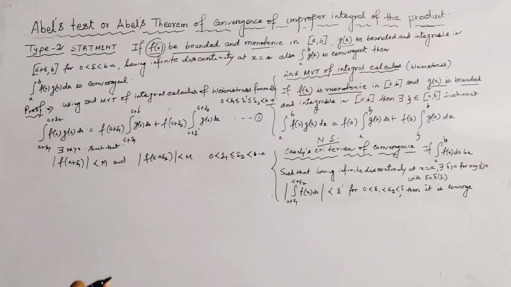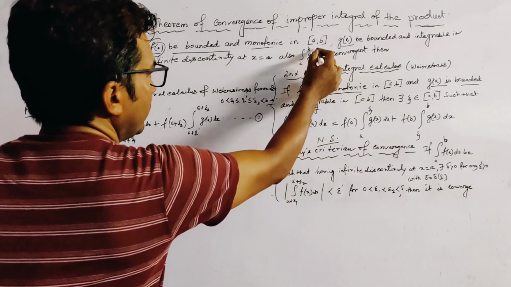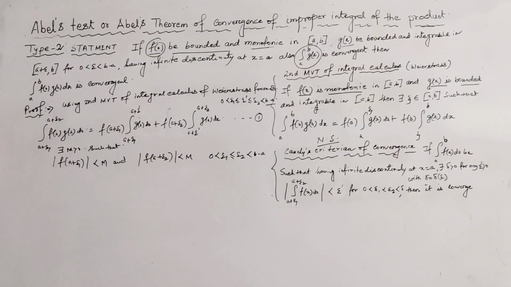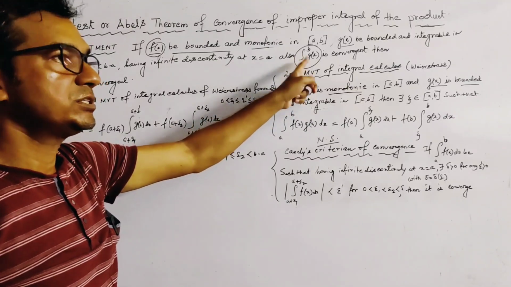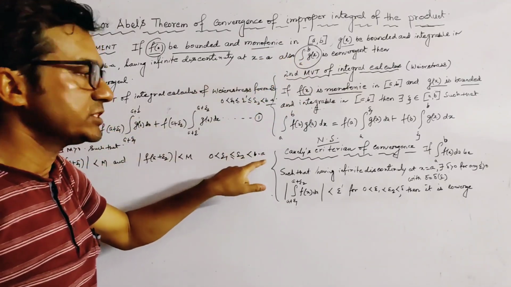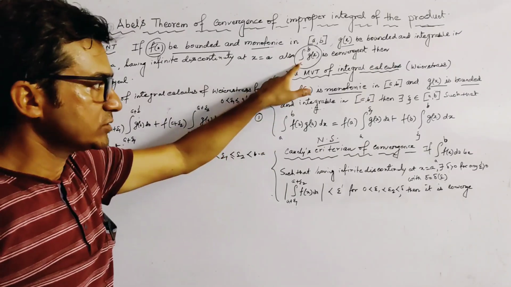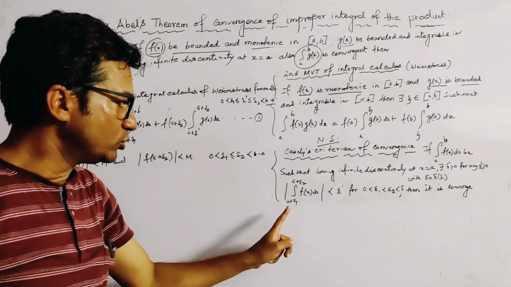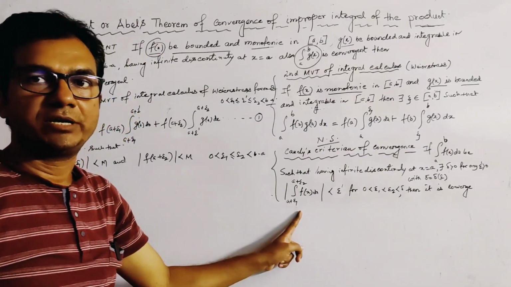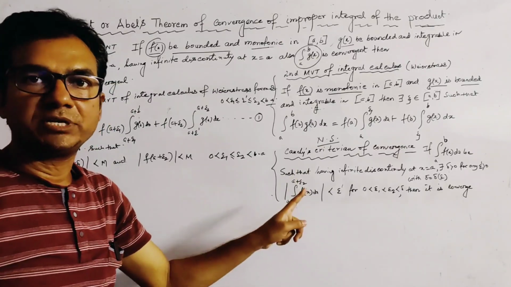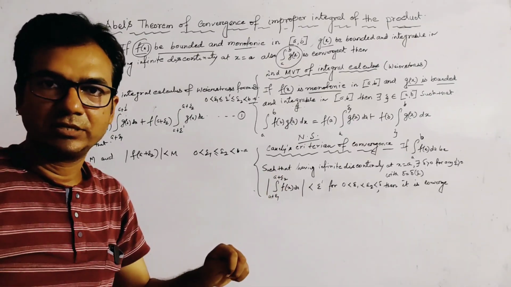Now here we use the definition of convergence of this improper integration. What is the definition of convergence of this improper integration? We use the definition of Cauchy's criterion. Since the integral from a to b of g(x) dx is convergent, this condition must be satisfied, because this is the necessary and sufficient condition of convergence, right?